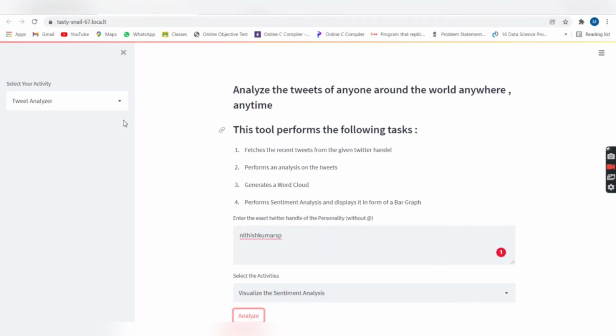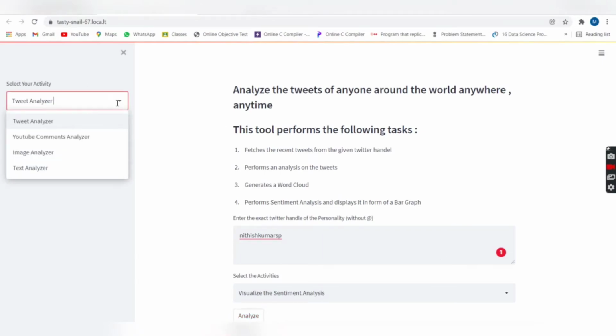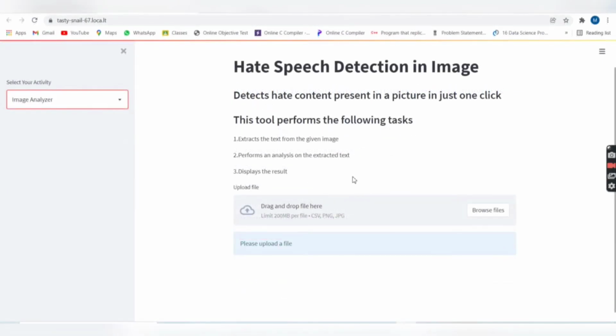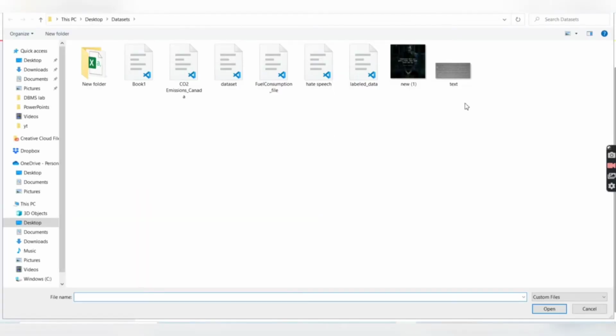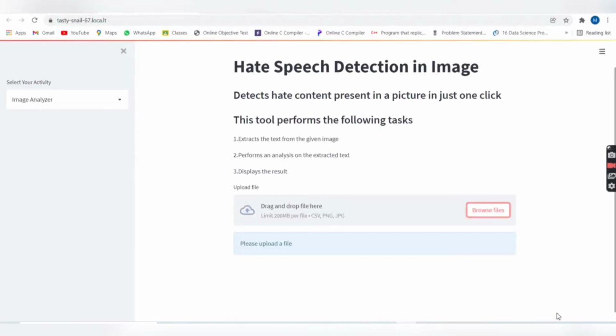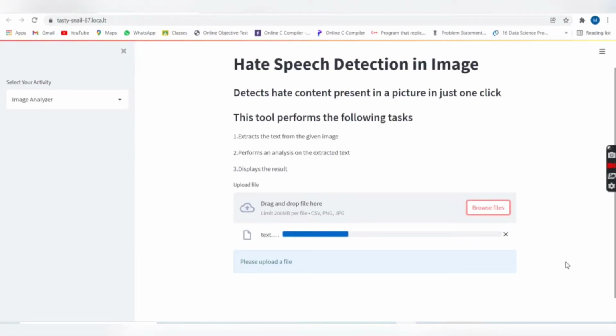So the next comes the image analyzer. How the image analyzer actually works is, it extracts the text from the given image. It performs an analysis on the extracted text and displays the result. So all you have to do is upload the image you would like to analyze. So this is the text I would like to analyze. So I will just open and upload it.